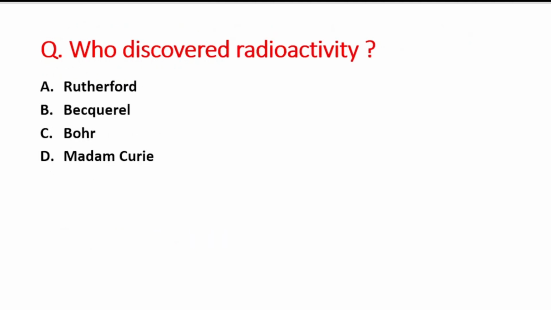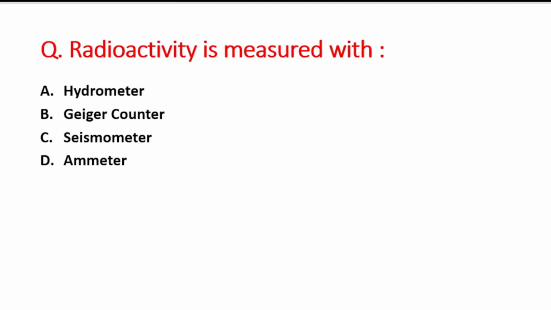Next question is who discovered radioactivity? Very easy and the important one question. A option is Rutherford, B option is Becquerel Henry, C option is Bohr, and D option is Madame Curie. So right answer is option B, that is Becquerel. Next question is radioactivity is measured with. A option is hydrometer, B is Geiger counter, C option is seismometer, and D option is ammeter. So right answer is option B, that is Geiger counter.